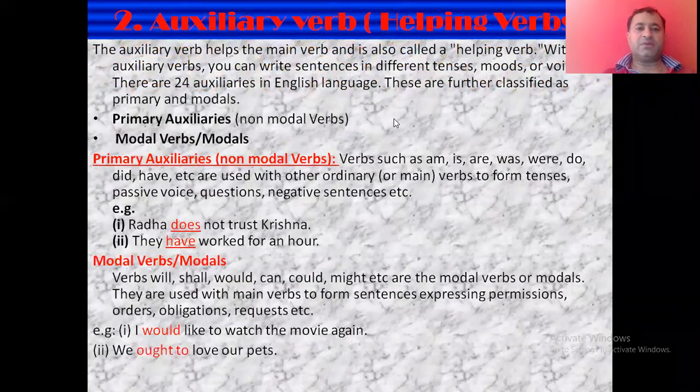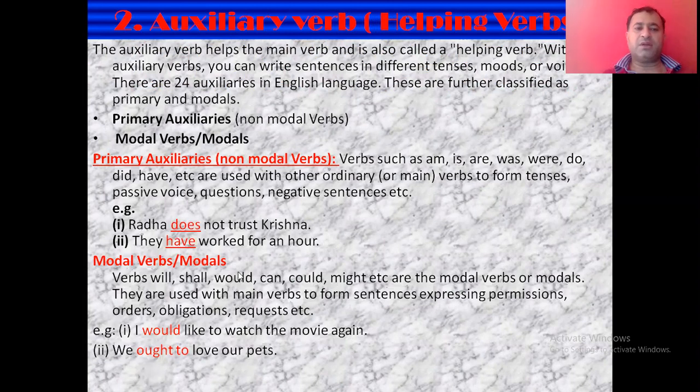After that, we have the second type of verb, that is the auxiliary verb, or you can simply say helping verb. Now, auxiliary verbs help the main verb. With these auxiliary verbs, you can write the sentence in different tenses, moods, or voices. They just help the main verb. They are used along with the main verb to show the tense or the voice or the moods.